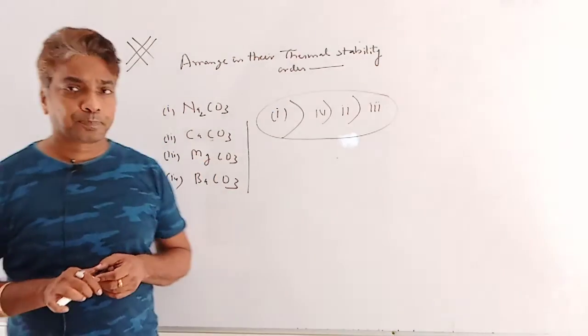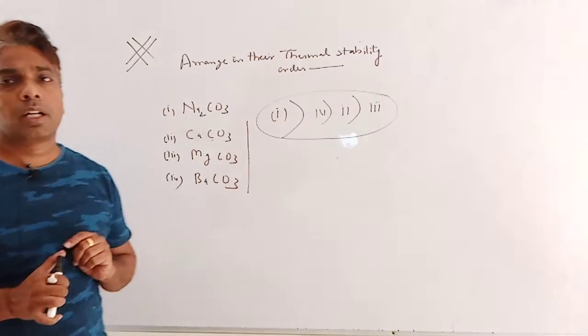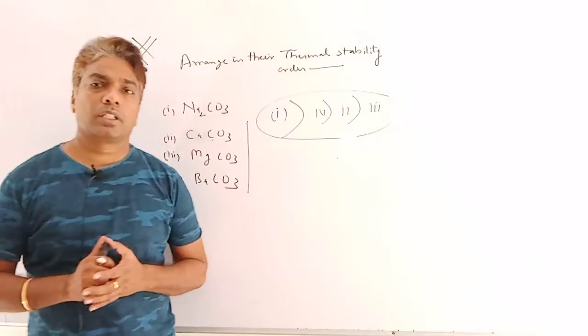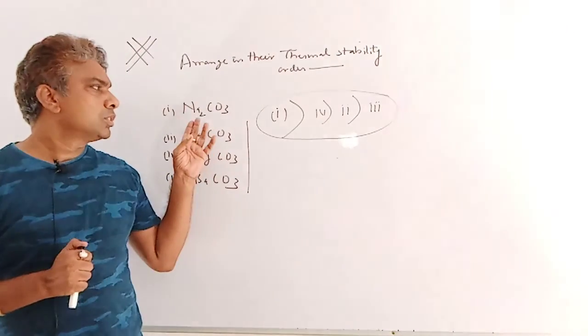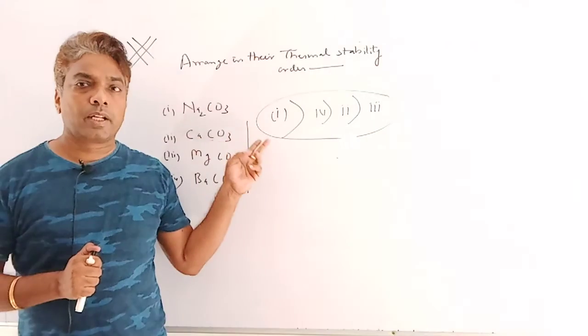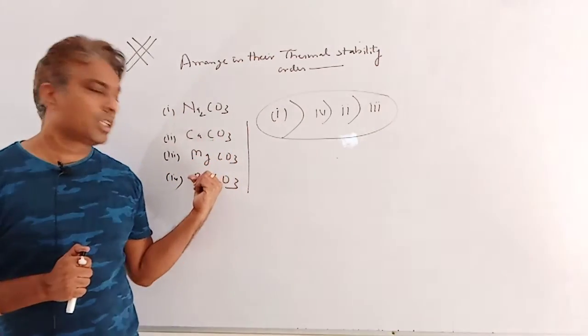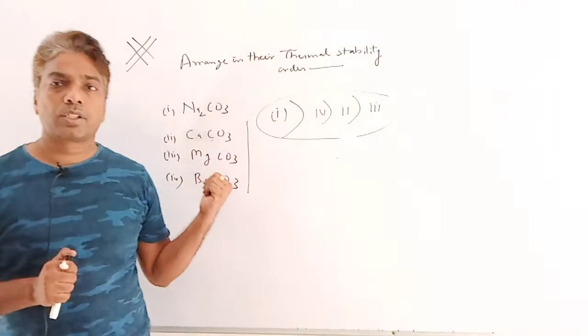Once again, here is an exception. Sodium carbonate as well as potassium carbonate doesn't decompose after heating, so they are thermally more stable compounds. So here Na2CO3 is more stable, and for all the remaining molecules we can easily compare according to polarization.